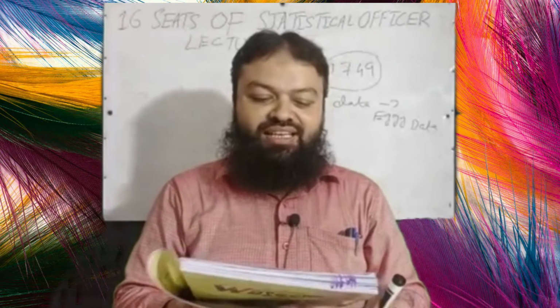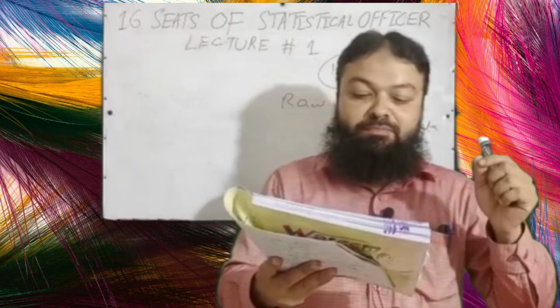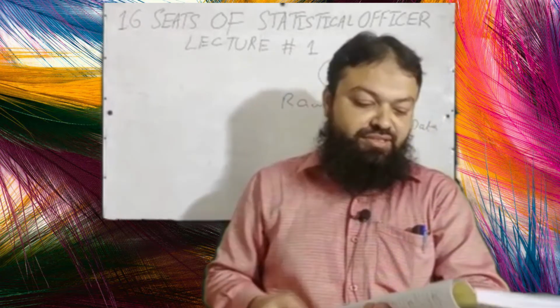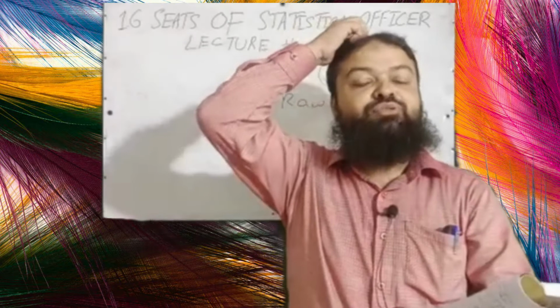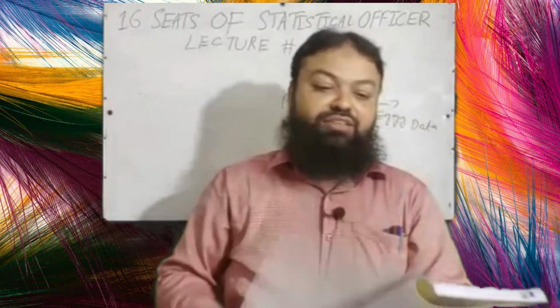Question number 17. The quickest method to collect primary data: A. Personal interview, B. Indirect interview, C. Questionnaire, D. Telephone. Telephone interview is the correct option.